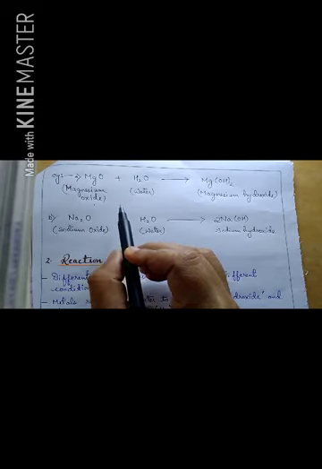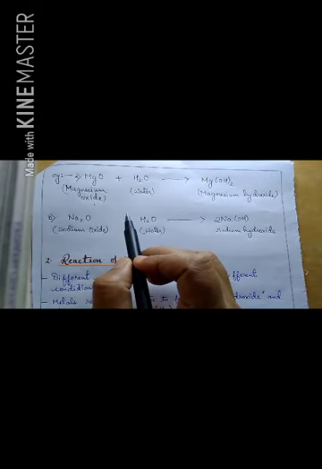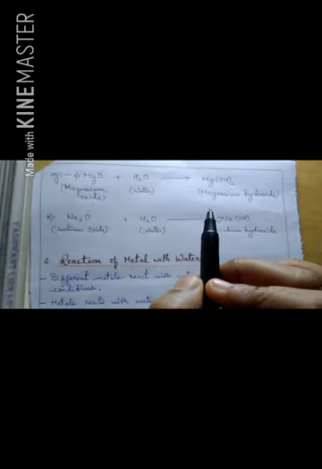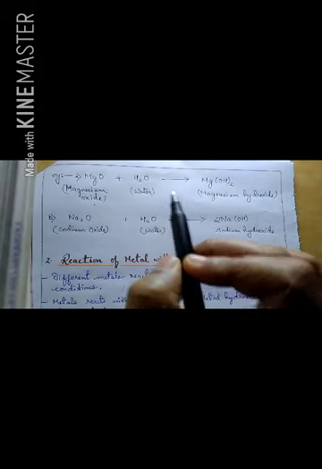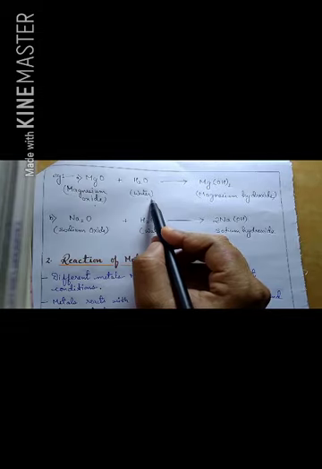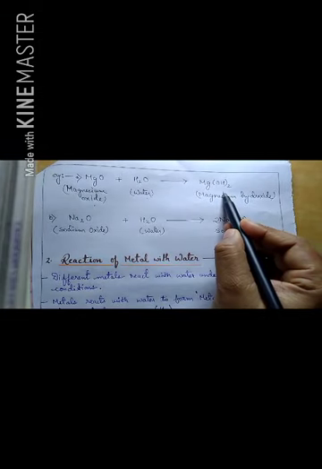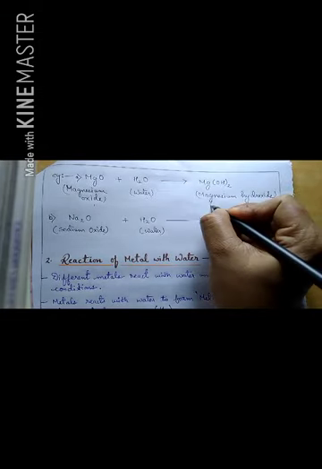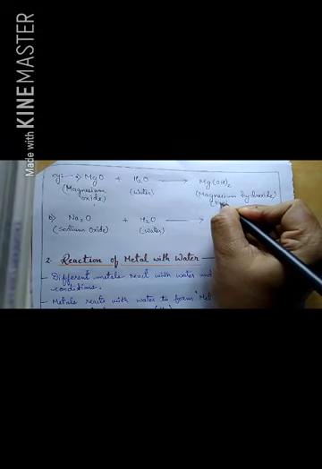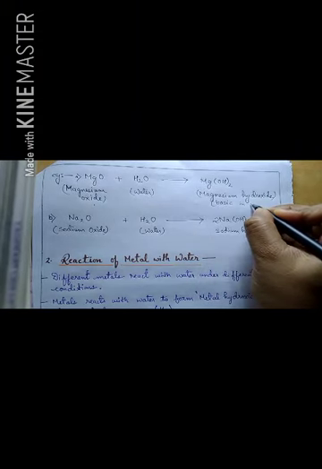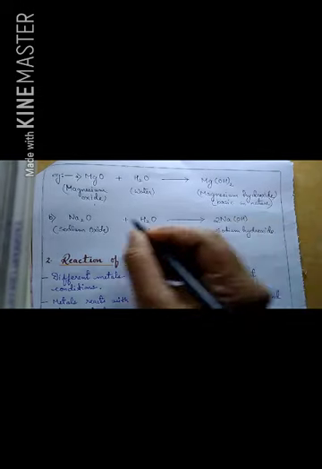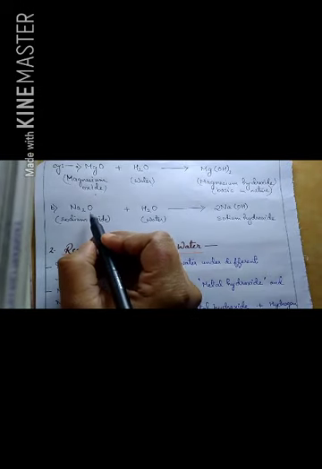See children, again some of you might have the question: ma'am, do all metal oxides dissolve in water? No beta, all metal oxides do not dissolve in water. So magnesium oxide, when dissolved in water, forms magnesium hydroxide. And as you know, this magnesium hydroxide is basic in nature, because it turns red litmus paper to blue. Next, one more example I have taken is sodium oxide.